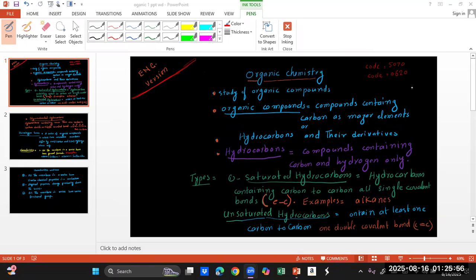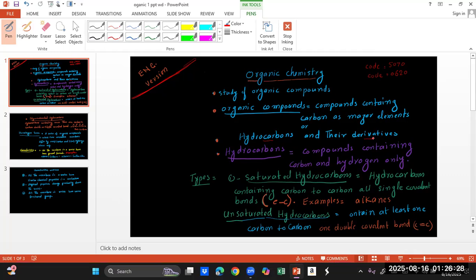So what is organic chemistry, right? Organic chemistry is the study of organic compounds. Now what are organic compounds? Organic compounds basically are the compounds containing carbon as a major element. When we say major element, we mean carbon is acting as a backbone of organic compounds. The other concept of organic compounds is hydrocarbons, and their derivatives.